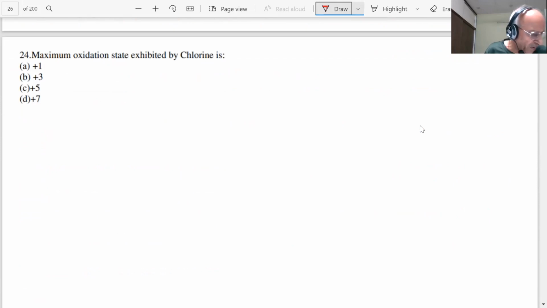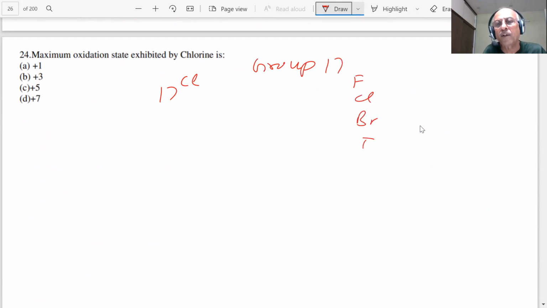Maximum oxidation state exhibited by chlorine. What is chlorine, students? It belongs to group 17: chlorine, bromine, iodine, astatine. So this is your 3s2 3p5. And what will happen there?